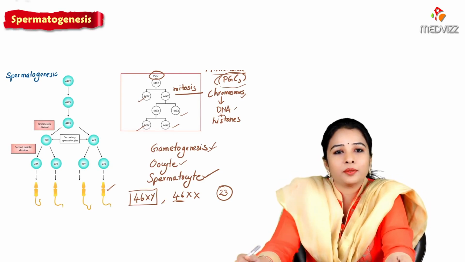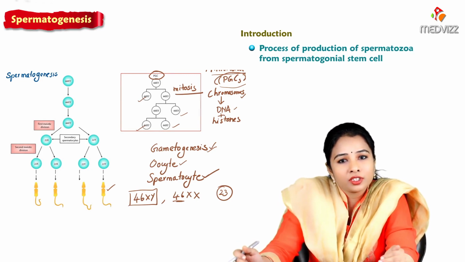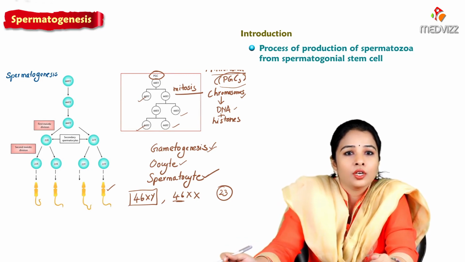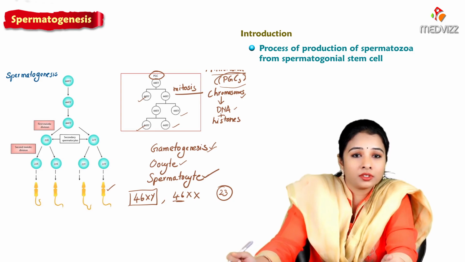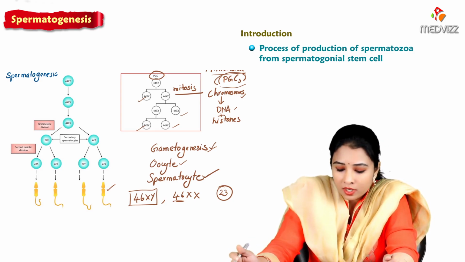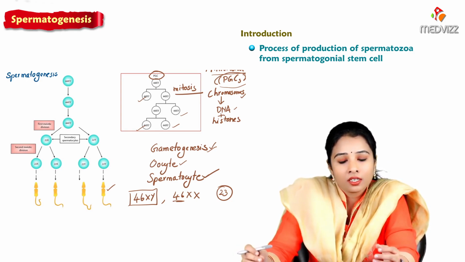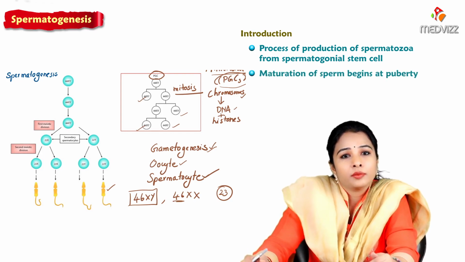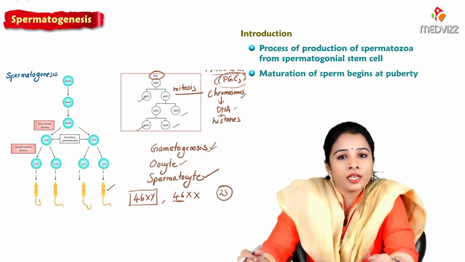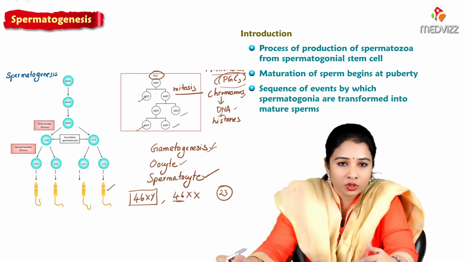We will learn now spermatogenesis in detail. So spermatogenesis is the process in which the spermatozoa are produced from spermatogonial stem cells. The primordial germ cells differentiate to form spermatogonial stem cells. The maturation of the sperm begins at puberty. That is, spermatogenesis is the sequence of events by which the spermatogonia are transformed to form matured sperms.